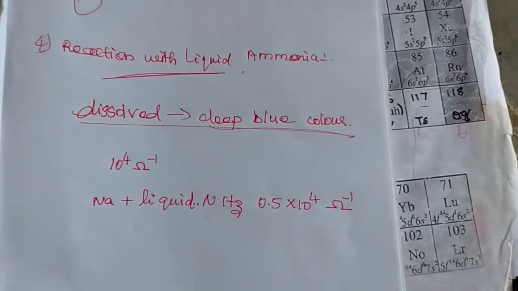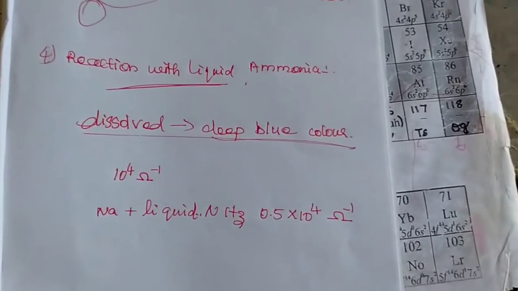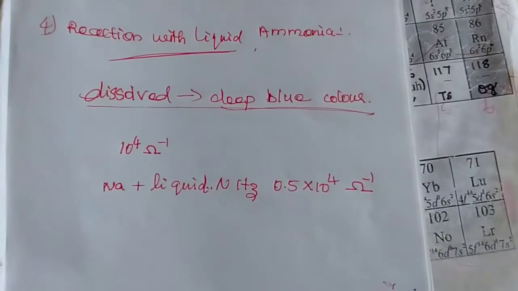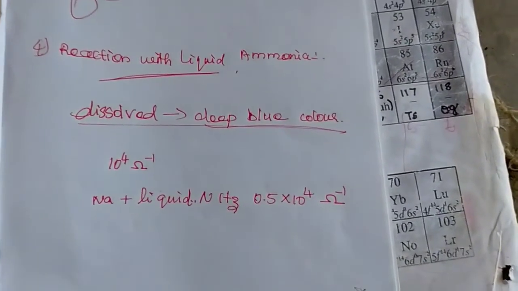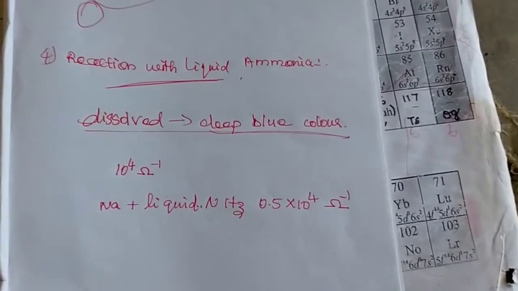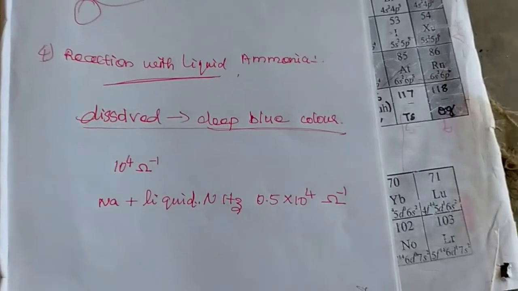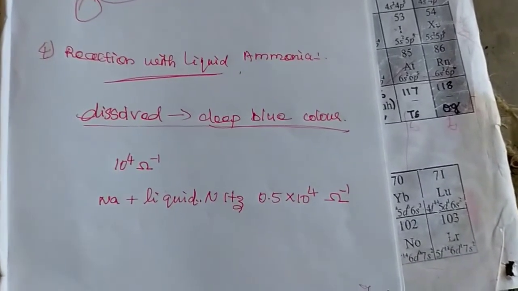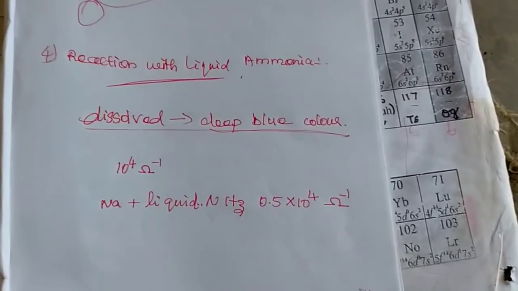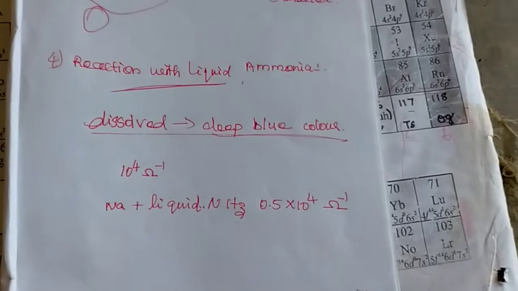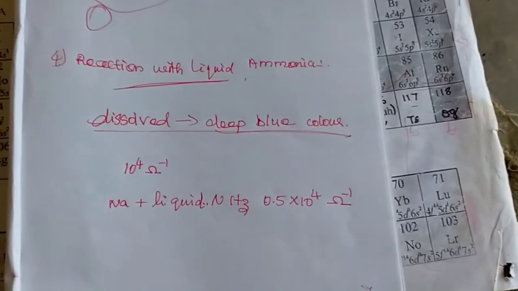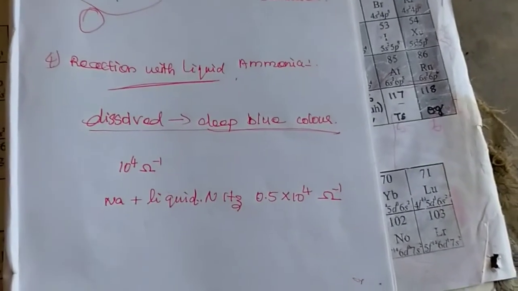Ammoniated cation means the alkali metal dissolved in liquid ammonia, and ammoniated anion means the electron released from the valence shell of the alkali metal dissolving in liquid ammonia.